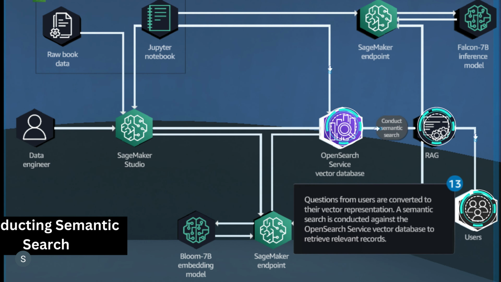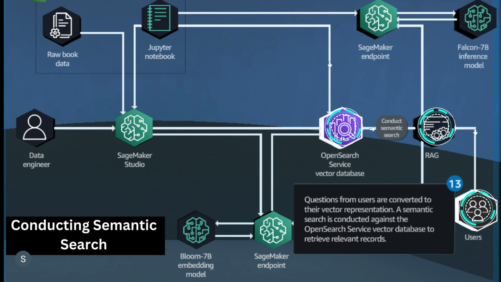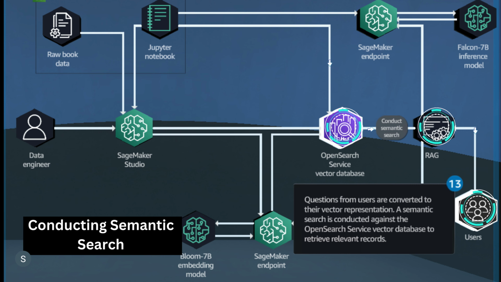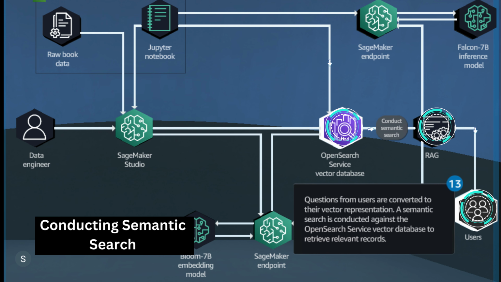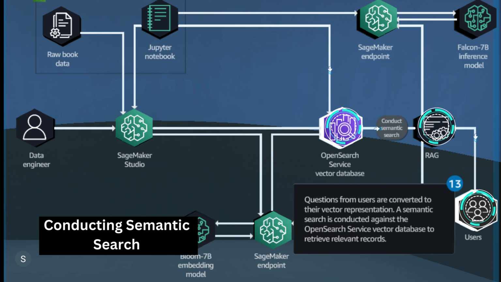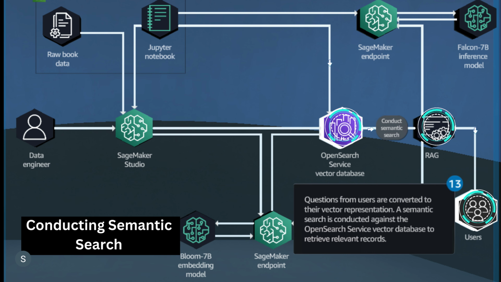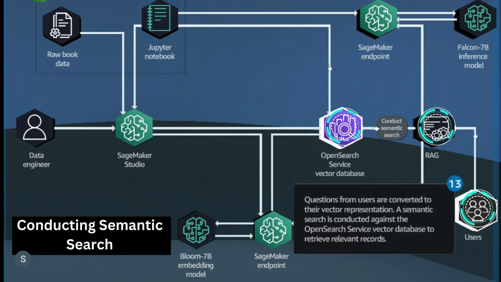In this step, we highlight the core functionality of the application. User questions are converted into their vector representation, allowing for efficient comparison and retrieval of the relevant information from the vector database. By conducting a semantic search against the OpenSearch Service vector database, the system can identify the most relevant record based on the semantic similarity between the user's query and the stored vectors. This enables the LLM to provide an accurate and personalized recommendation, effectively addressing the user's need.